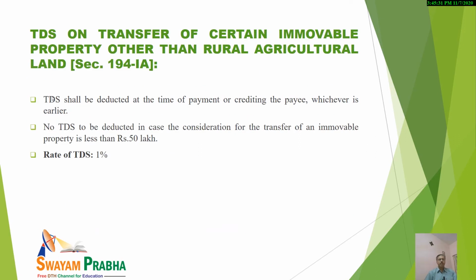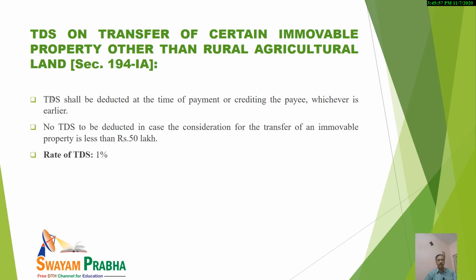Then, what are the provisions of TDS on transfer of certain immovable property? Kindly note, transfer of immovable property other than rural agricultural land. It is a very significant provision, and section 194IA deals with that. The basic theme is who will deduct and when it will be deducted.